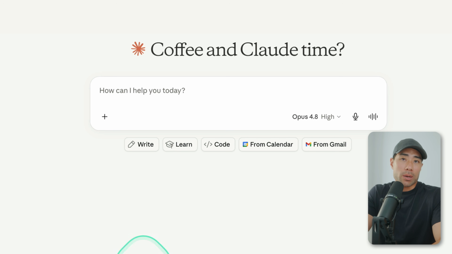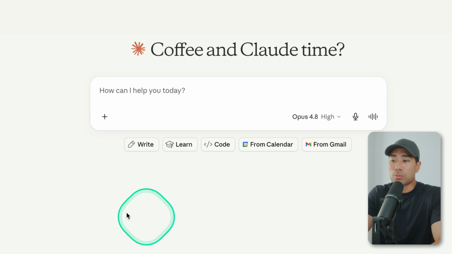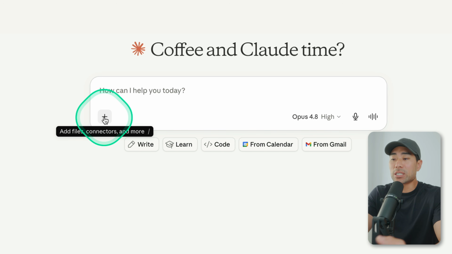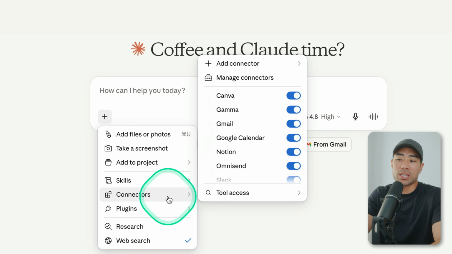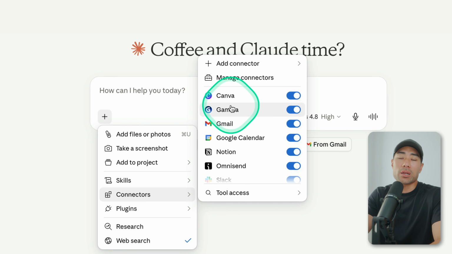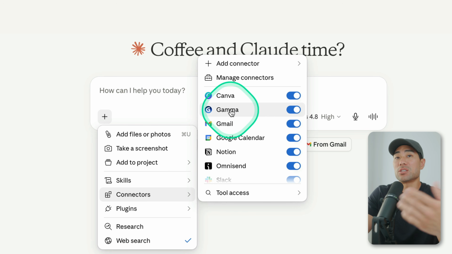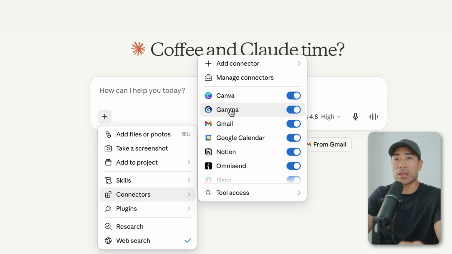Okay, now that we've come up with an idea for our digital product, what we're going to do is actually create it. And again, we are using Claude for this. What we're going to do now is use a connector. What I like to do is connect it up with a design tool that will help us create that digital product. It does depend on what you are creating. But for this example, this video tutorial, I want to show you how to create a guide, a step-by-step guide on whatever it may be.